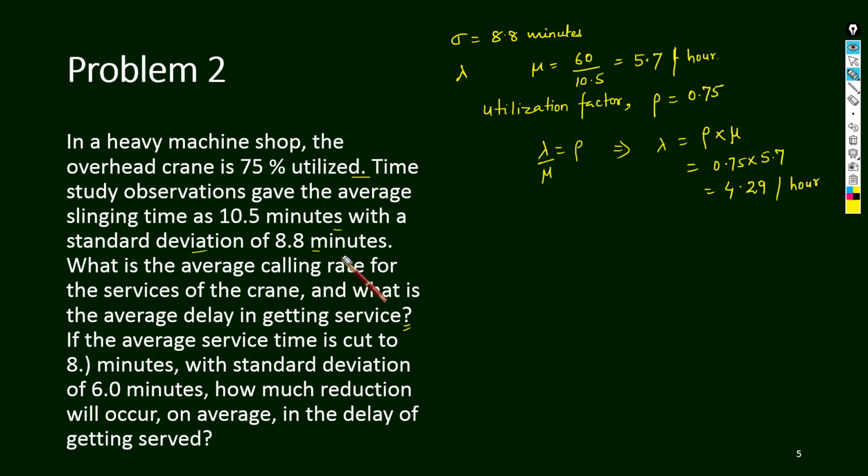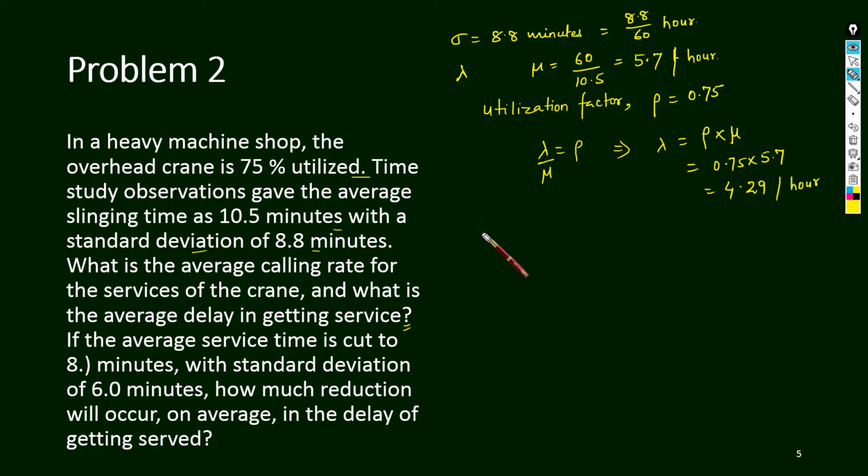Since everything is written in hours, we need to convert this standard deviation into hours. So this should be written as 8.8 divided by 60 hour. Now can we use the formula?